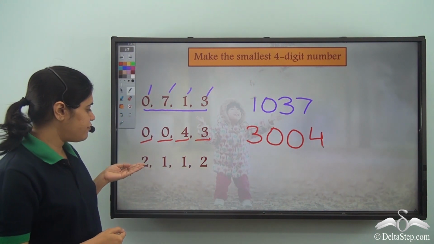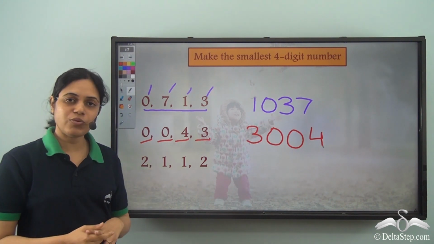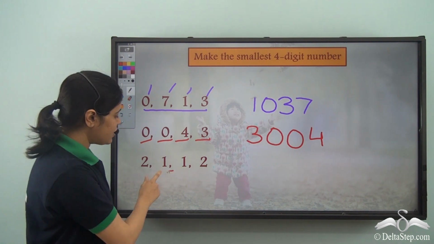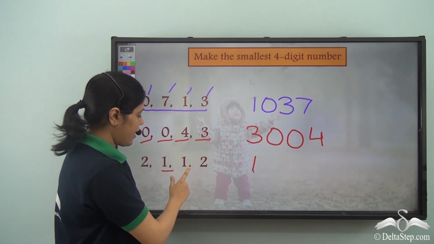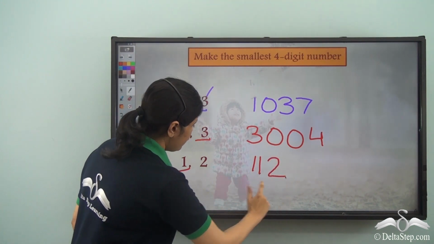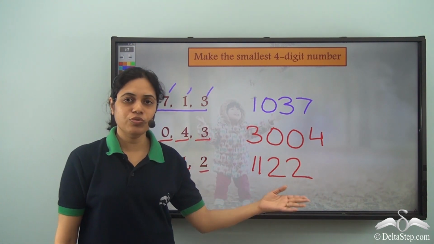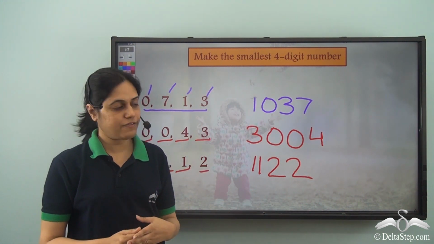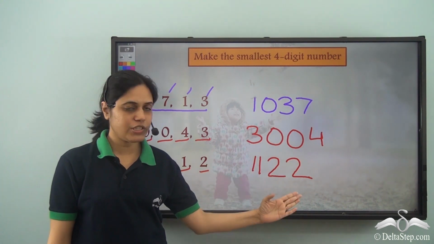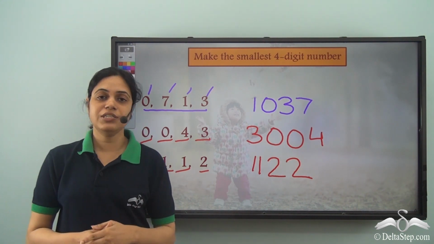And now I have 2, 1, 1, 2. So I have 2 twice and 1 twice. So 1 is smaller than 2. So I start with 1 and I have another 1. Then I have 2 and another 2. So 1, 1, 2, 2 is the smallest number I can frame using these digits. That is 1122.